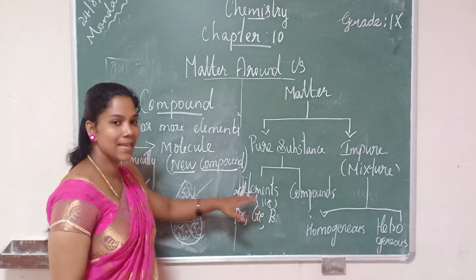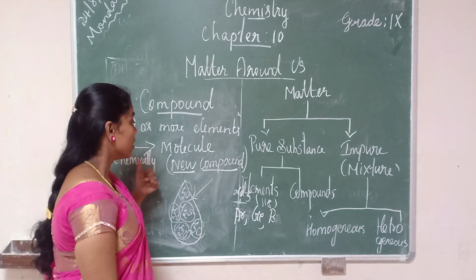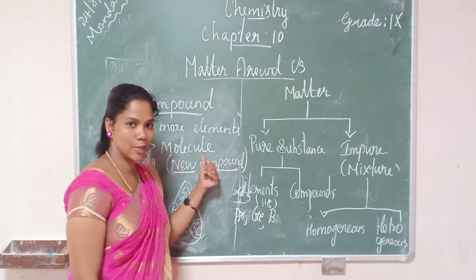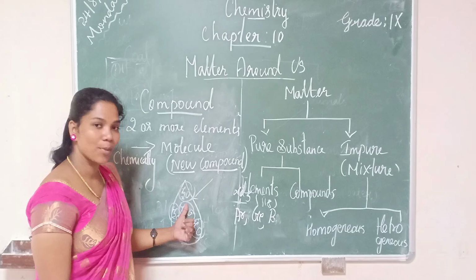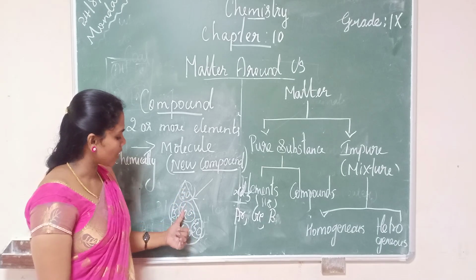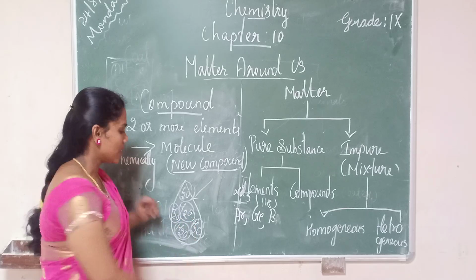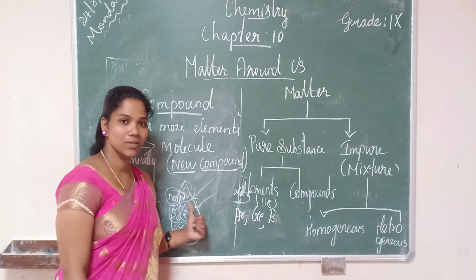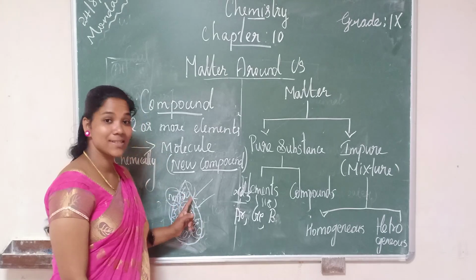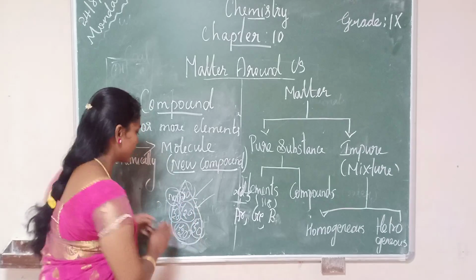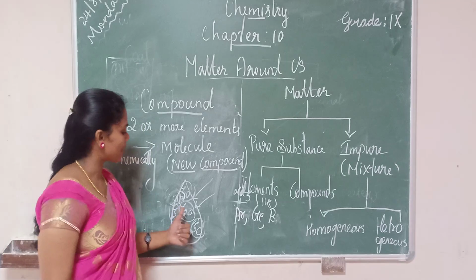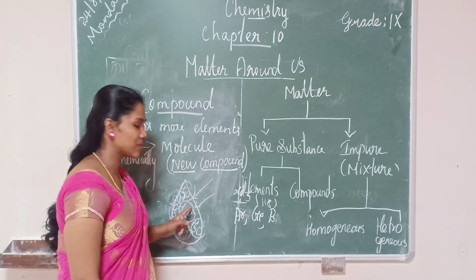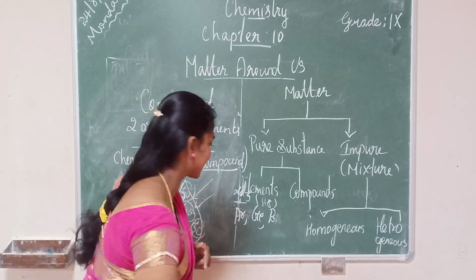Once more, a compound means that when elements combine with each other by chemical means, they produce a molecule, a new compound. So compounds are comprised of molecules. One example is a water droplet, where everywhere the molecule present is H2O. If it contains NaCl along with that, can you say it is a pure substance? No, it is an impure substance because it does not contain the same kind of molecule. If sodium chloride is not there and it comprises only H2O, it is called a pure substance. So a compound also comes under pure substances.